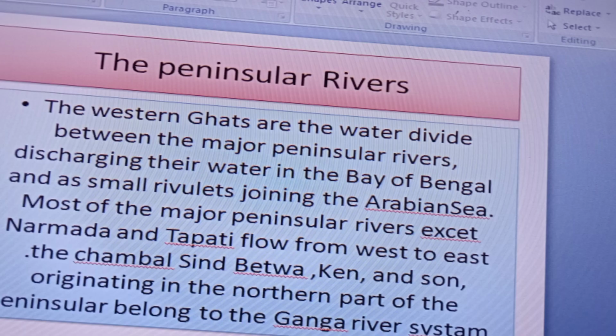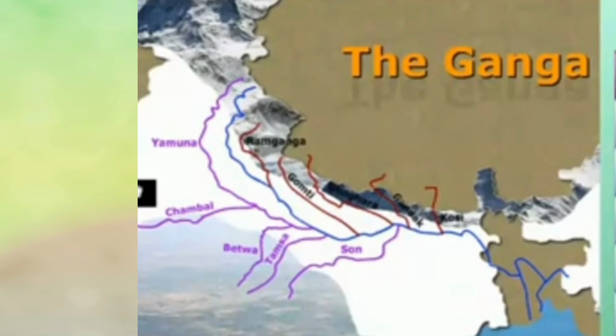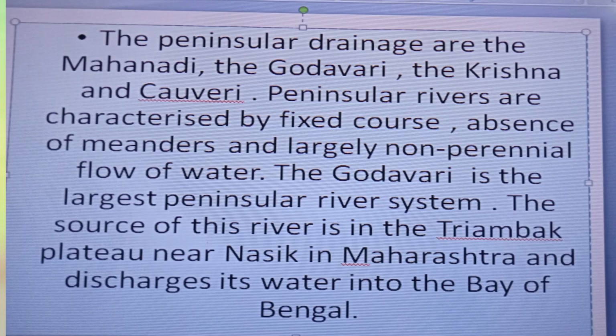The Chambal, Sindh, Betwa, Ken and Son, originating in the northern part of the peninsula, belong to the Ganga river system. The other major river systems of the peninsular drainage are the Mahanadi, the Godavari, the Krishna and the Kaveri.